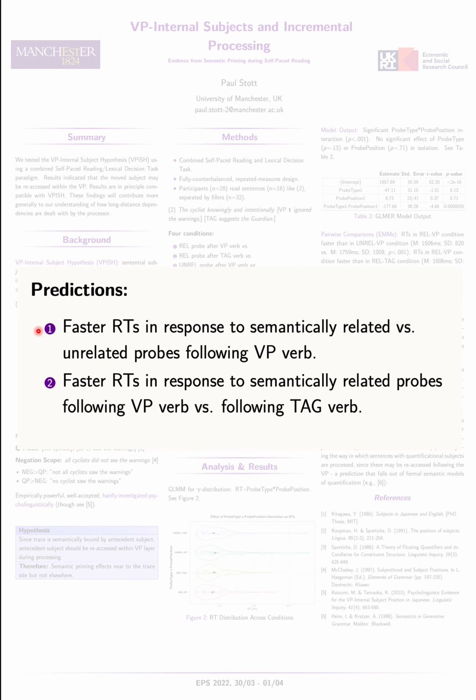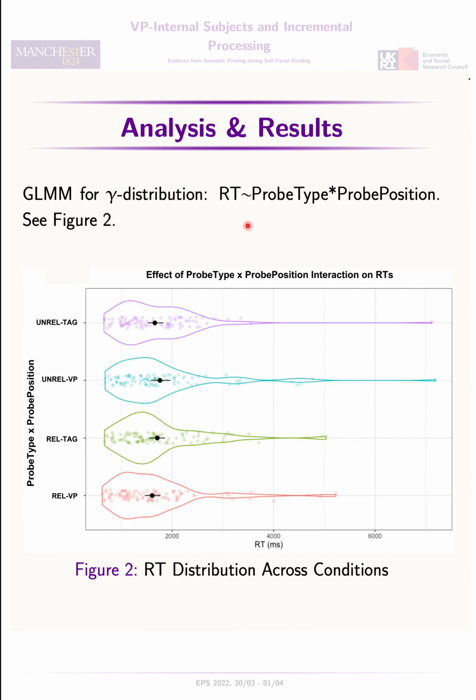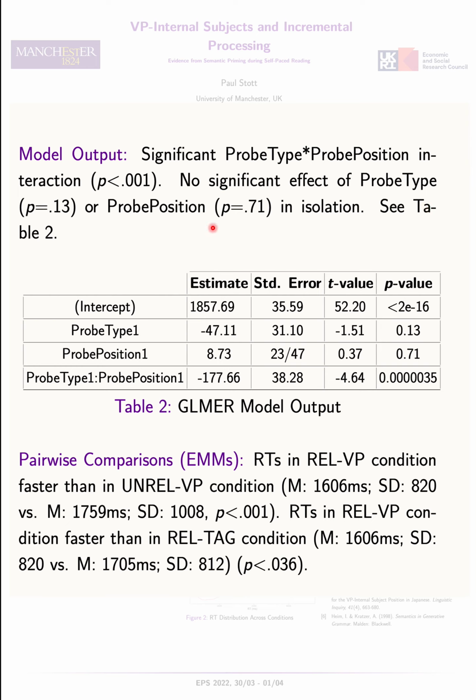We predicted faster reaction times in response to semantically related versus unrelated probes after the VP verb, and faster reaction times in response to semantically related probes after the VP verb versus after the tag verb. We built a generalized linear mixed effects model for a gamma distribution specifying a probe type by probe position interaction, and we found a significant probe type by probe position interaction, but no significant effect of probe type or probe position alone.